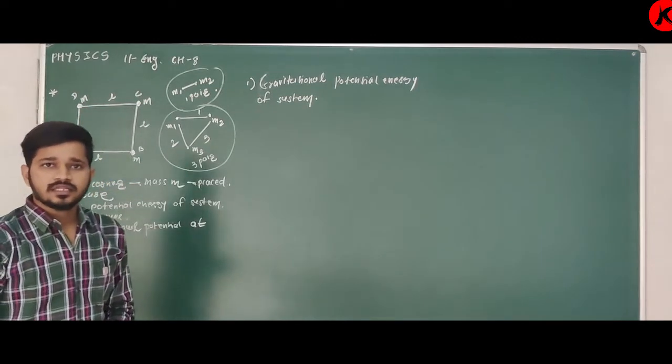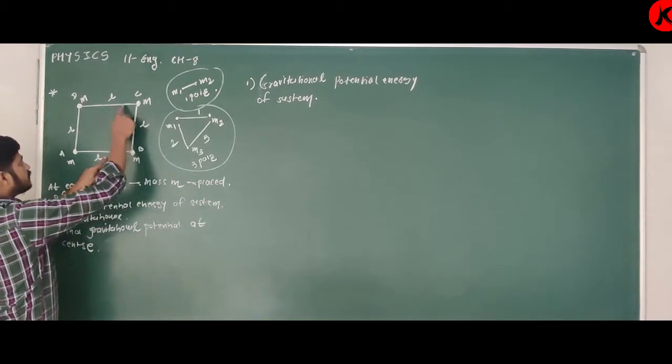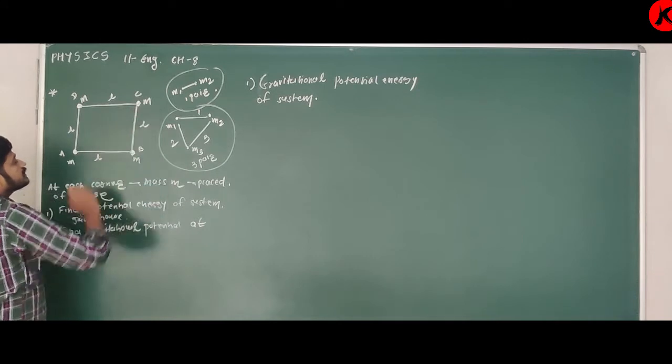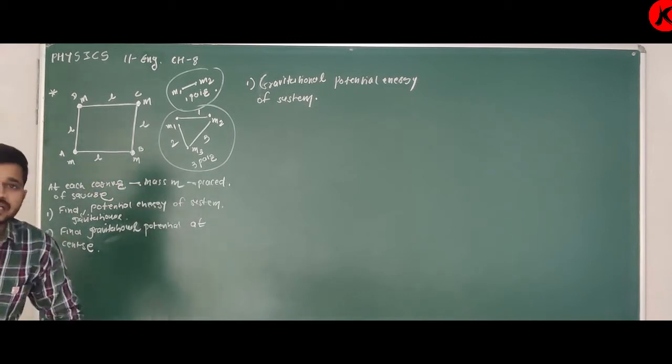Six pairs. Out of these 6 pairs, 4 pairs are identical.